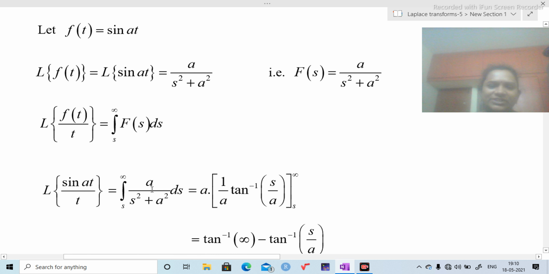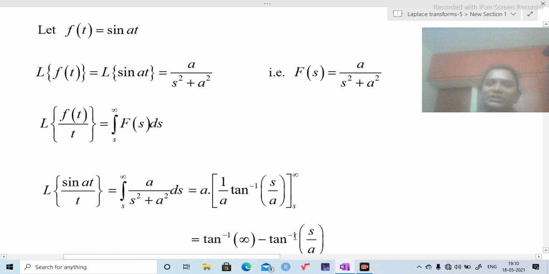Here observe a is constant, put aside. We know that integration of 1 by s square plus a square ds is 1 by a into tan inverse of s by a. This is the standard formula of integration. Now the limits are s to infinity. A and a get cancelled. Tan inverse of infinity by a is infinity itself minus tan inverse of s by a.